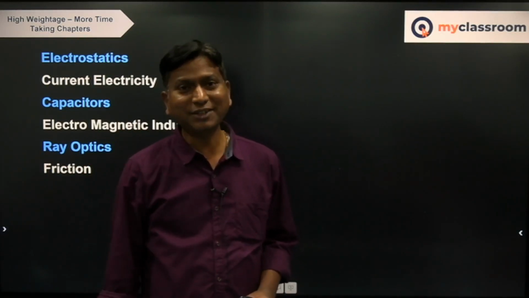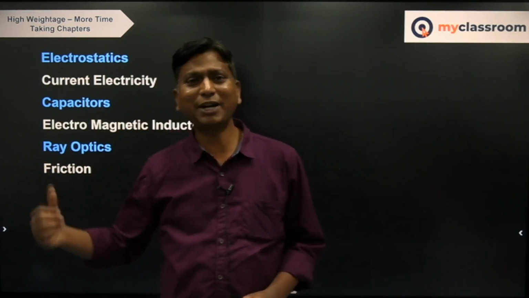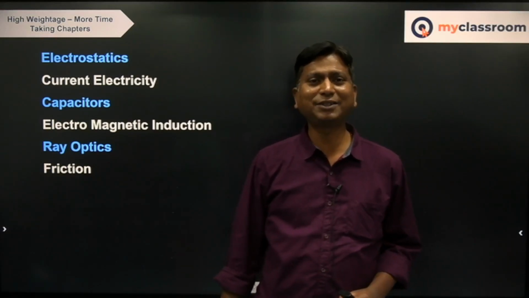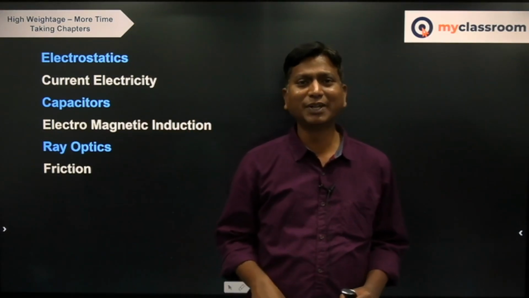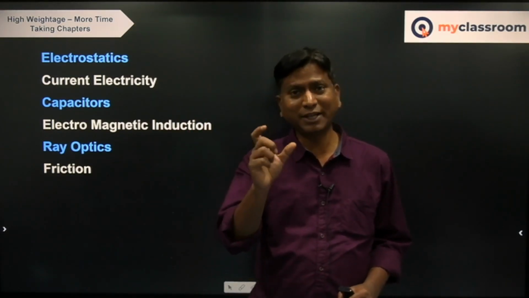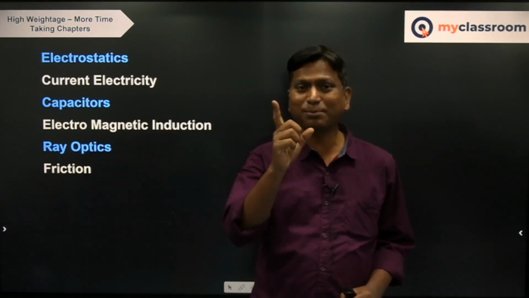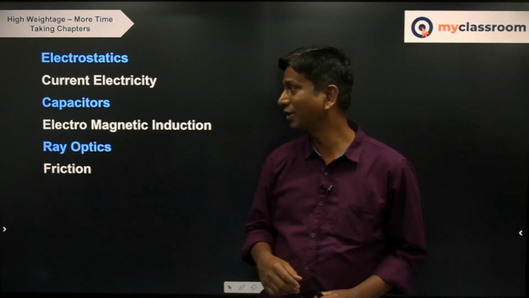And again comes the capacitors chapter, which is again a part of electricity and magnetism. In capacitors, you need basic knowledge of what exactly a capacitor is, and how you find the potential differences when you are connecting them in circuits. Or else the energy stored by the capacitor with dielectrics, which is compulsory. Whenever capacitors are put, they will also introduce dielectrics. Or else in capacitors they will put the question in RC circuits, a combination of resistance and capacitors, charging and discharging. On that they can also put questions.